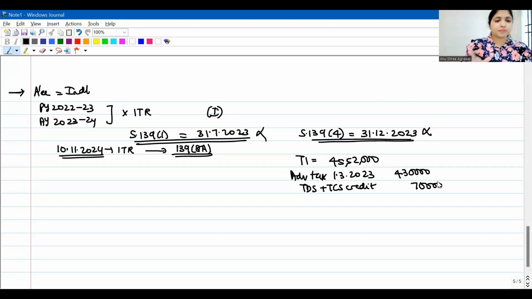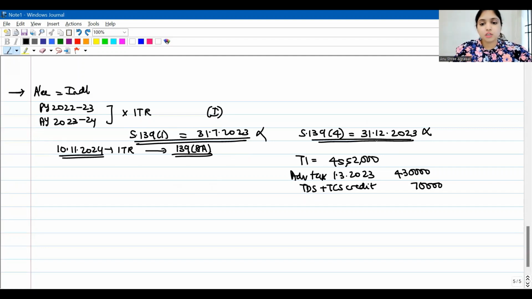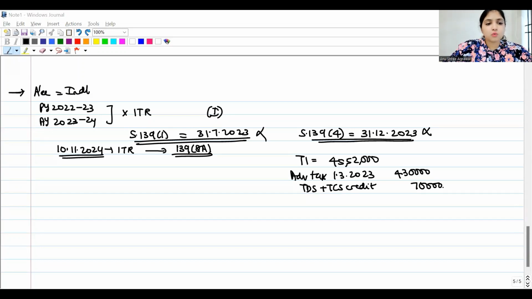This is the information. Okay, so he neither filed his income tax return on time nor did he file belated return. After belated return date, now on 10th November 2024, he wants to file his return. Total income is 45 lakh 52,000. During the previous year itself, he had paid advance tax of 4 lakh 30,000. TDS TCS credit in his name is 70,000. Okay, now how will we calculate?